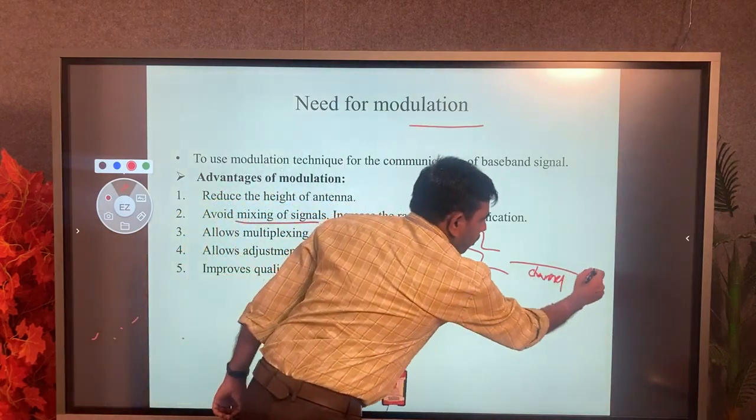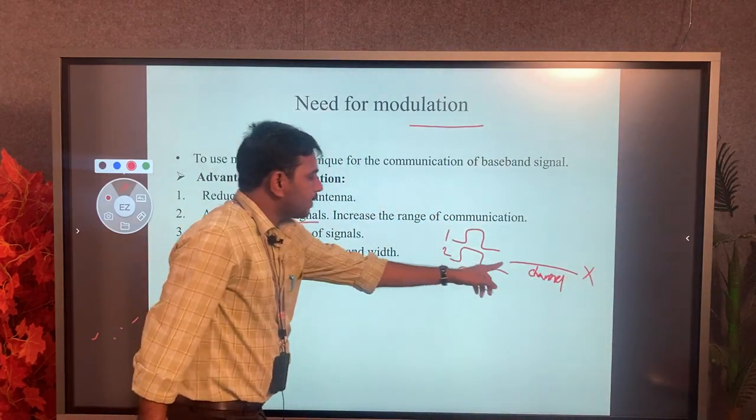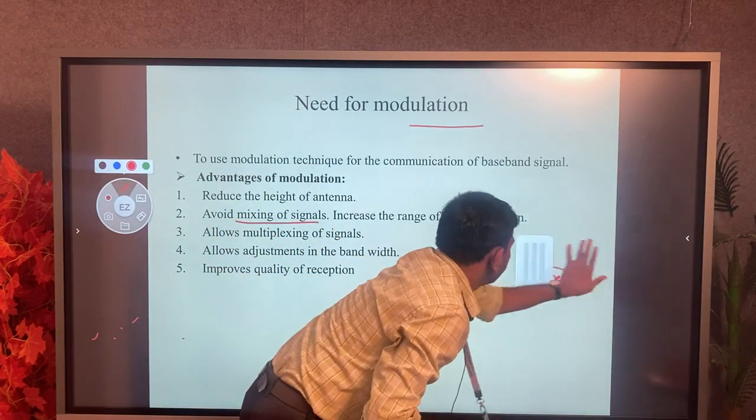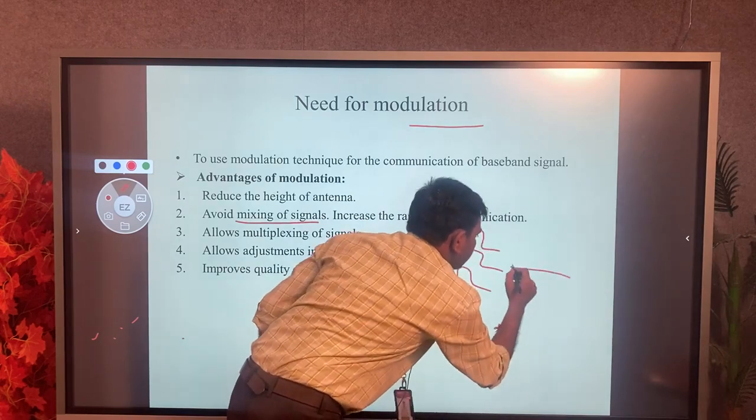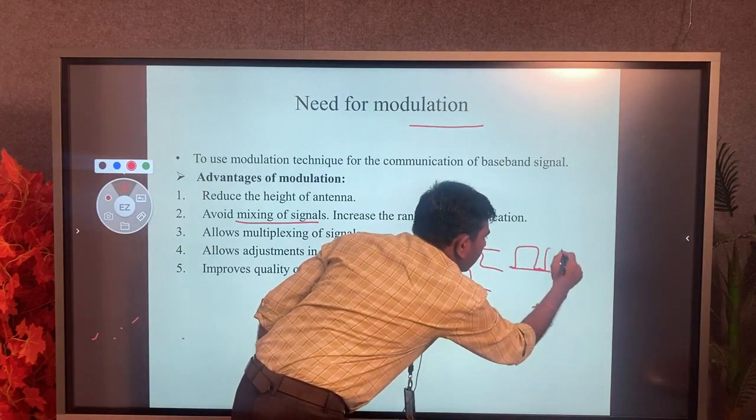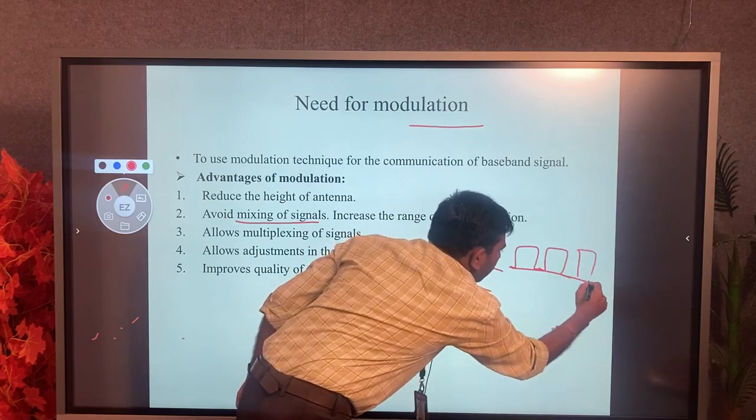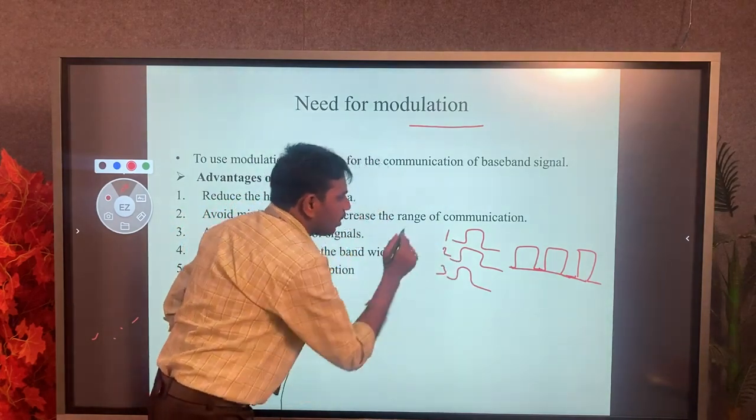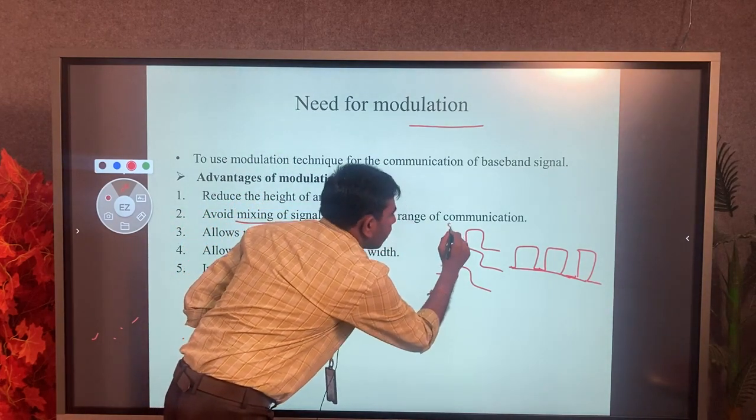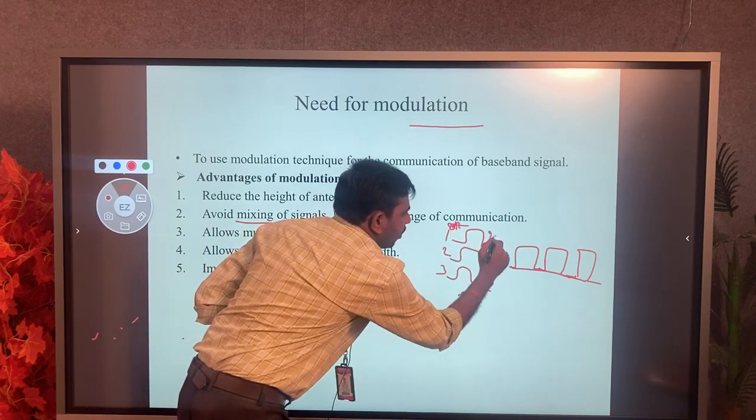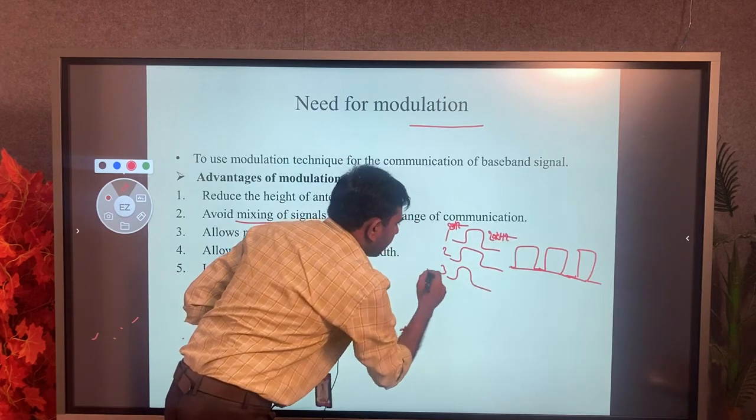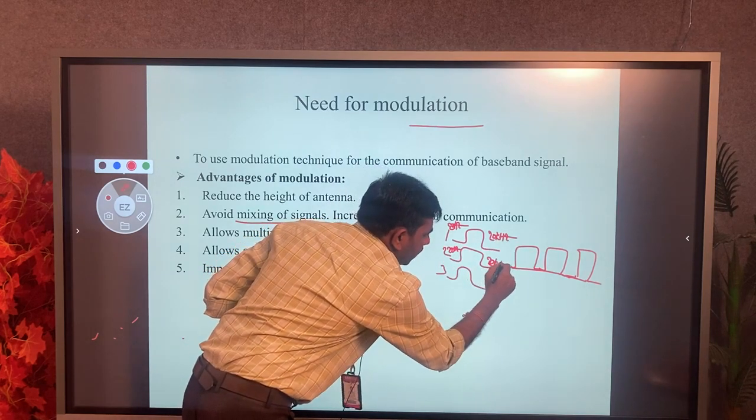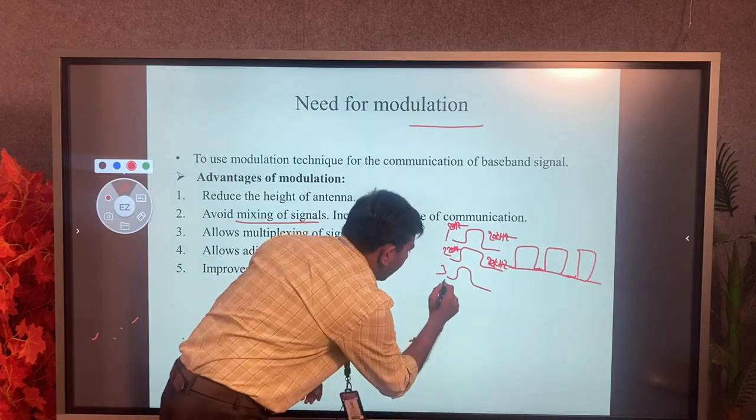It is not possible. For that, we allocate the channel like a bandwidth. For example, this is a channel bandwidth. For 3 signals, we consider 3 different channel bandwidths allocated. The first bandwidth I am using for the sound signal, which is 20 Hz to 20 kilohertz. This one is also 20 Hz to, for example, 20 kilohertz, and another.